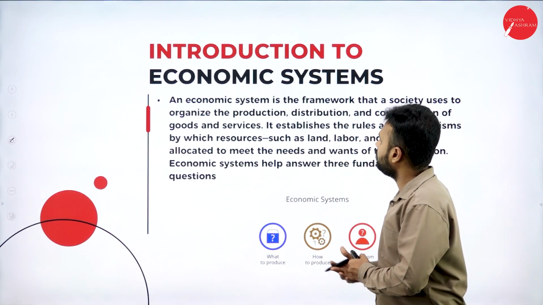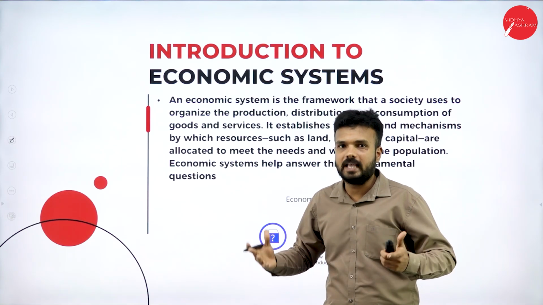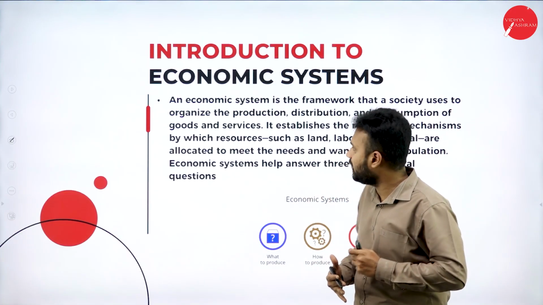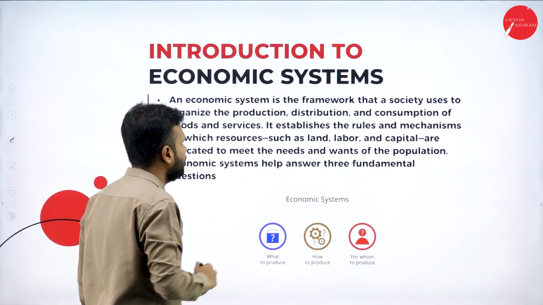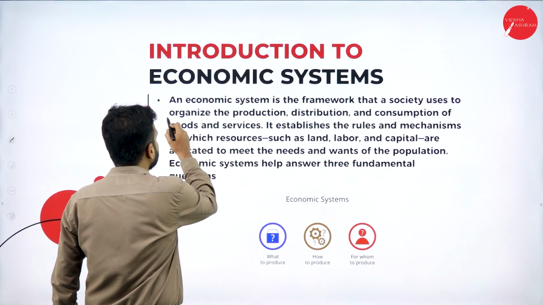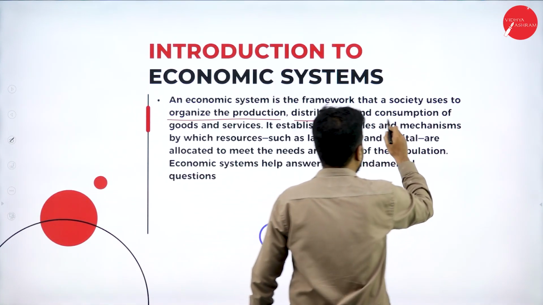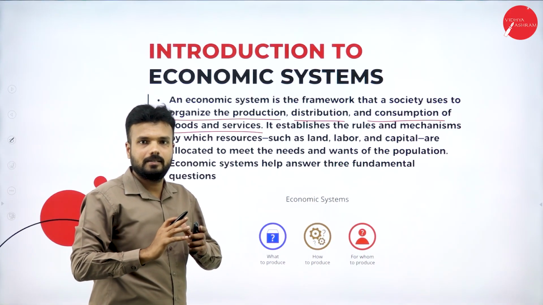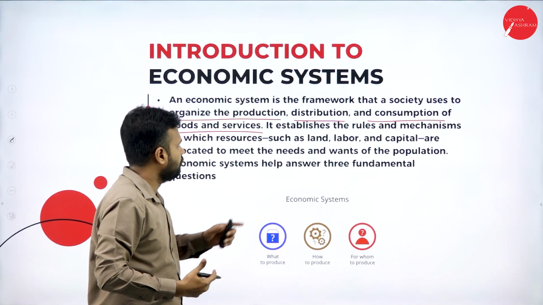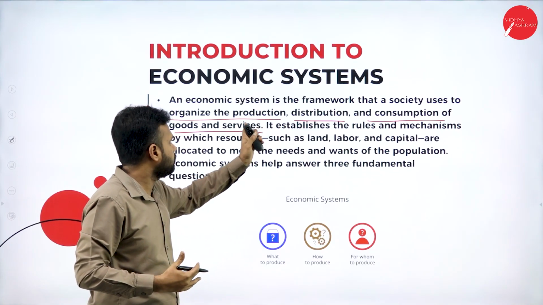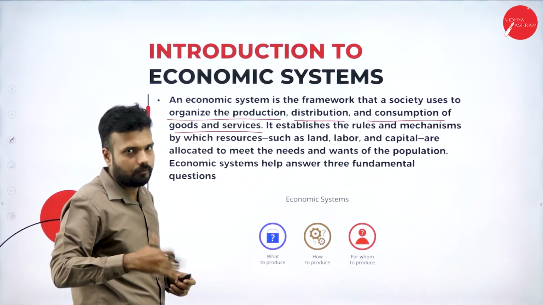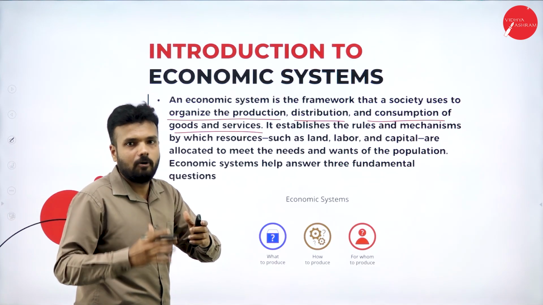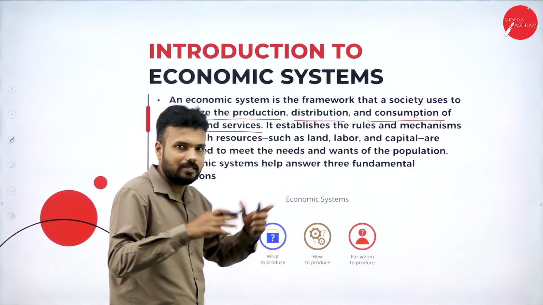Moving forward, introduction to economic system. Here we get to know what exactly the economic system is and how it influences the economy of our country. An economic system is a framework that a society uses to organize the production, distribution and consumption of goods and services. It is a framework made for decisions related to the production, distribution and consumption of goods and services within a specified geographical location and a specified period of time, that is 1 year, within that particular geographical location, that is one country.